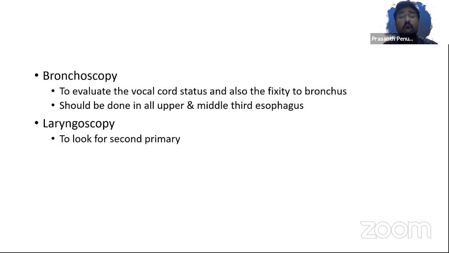Now coming on to the bronchoscopy, yes, I would always do a bronchoscopy for lesions confined to the upper and the middle third, that is till the left bronchus cutoff. Anything below that, you wouldn't do a bronchoscopy. But it's also important to do a laryngoscopy, to look for second primary, where the incidence can be as high as 5% described in literature, but we don't see them that commonly.